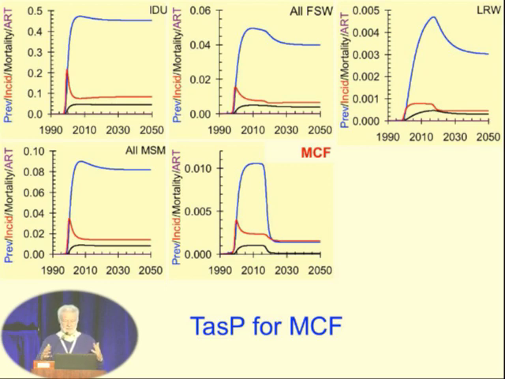Now, all of this is just very approximate and sketchy, but to show you that what is important, especially for concentrated epidemics, is that we need to think not only about the overall scale of the problem, but how we're going to address the problem in each of the groups, what the impact on each of those groups is going to be, and how the impact on one group affects the impact on other groups.